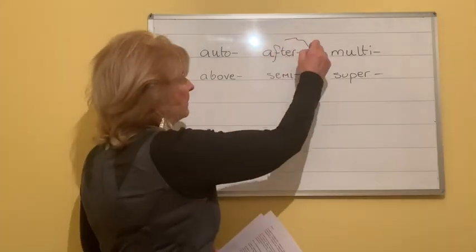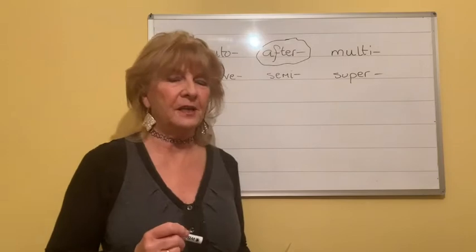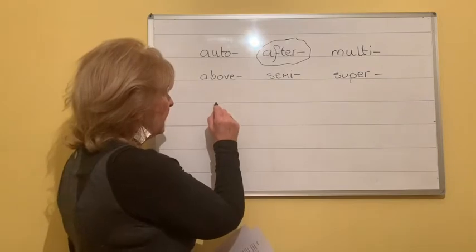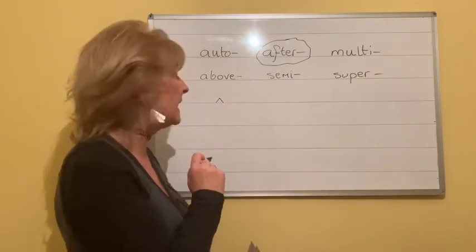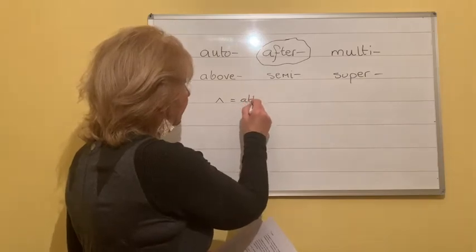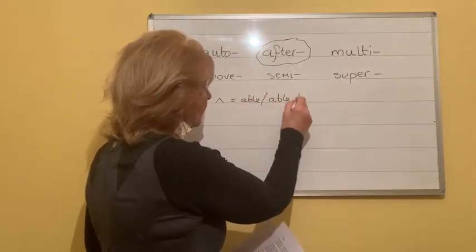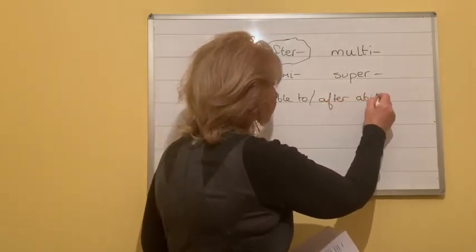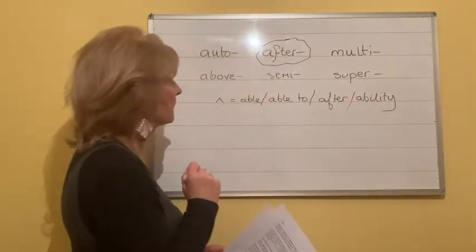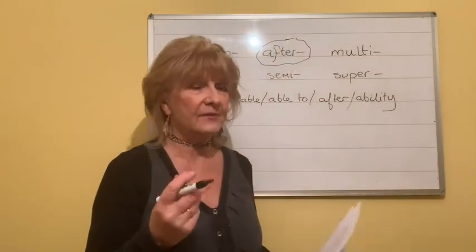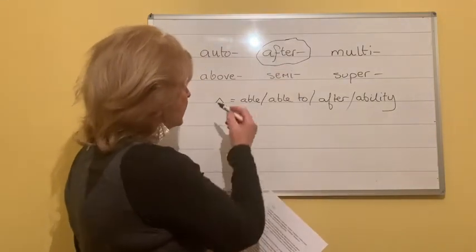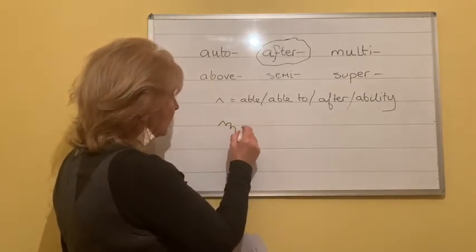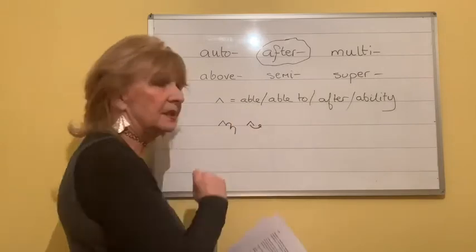The next one is this one, after. And we met this actually in week 1, lesson 1, because when we looked at the full A, we said that that could say able, able to, after, and ability. It can say all those things, and the sense of the sentence would tell us which it is. So we know it as a full A on the line for after. So this would say afternoon. This would say afterwards, and so on.